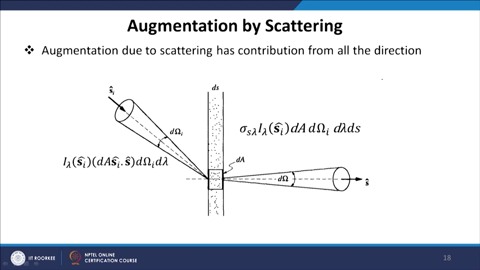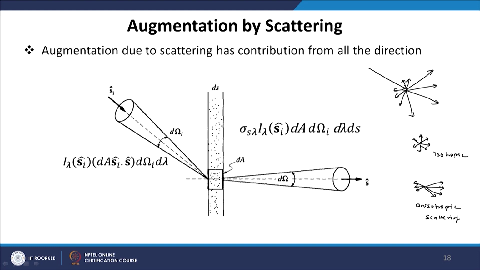Here we may have a single particle, and radiation comes and strikes this particle, and as a result it may scatter in different directions. The magnitude of scatter may be different in different directions. If it is uniformly scattered in all directions, it is called isotropic scattering, or it may be non-uniform, with more forward scattering and less backward scattering. There may not be side scattering at all. This is called anisotropic scattering.